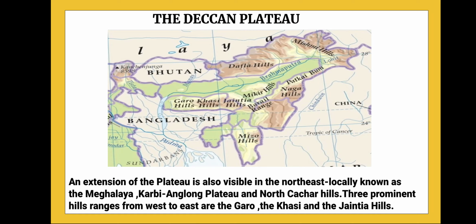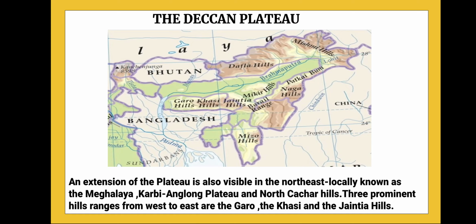parts of this Deccan Plateau, and there are three prominent hills in these ranges, from west to east: Garo, Khasi, and Jaintia Hills. You can see the names written over there, Garo, Khasi, and Jaintia Hills. So this is mainly the Meghalaya region. Here you can see these three famous hills: Garo Hills, Khasi Hills, and Jaintia Hills.